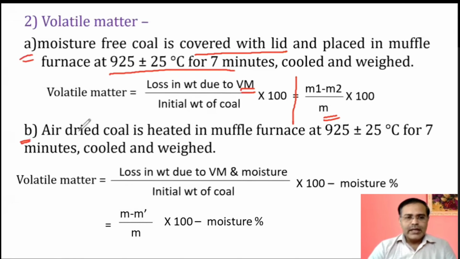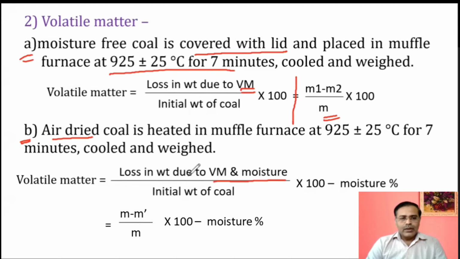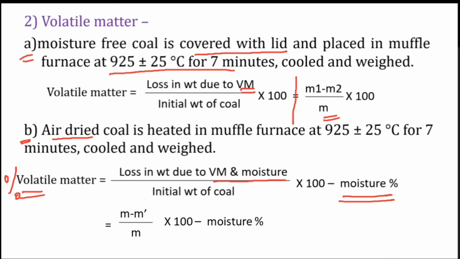Step B is air-dried coal, which may contain moisture, that is directly heated without removing the moisture, and this time the loss in weight will be due to both volatile matter and moisture. Here we get this formula upon the initial weight of coal sample multiplied by 100, but we have to subtract the moisture percentage because we require only volatile matter here. The percentage of volatile matter is required, so we have to subtract the moisture percentage from this so as to have the correct reading.